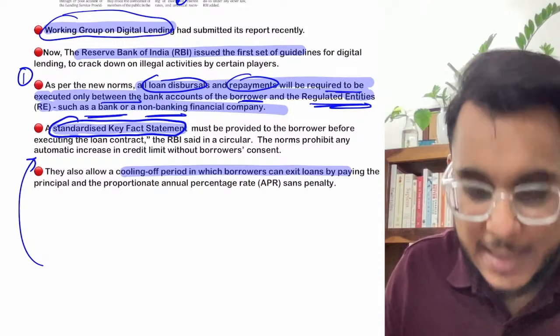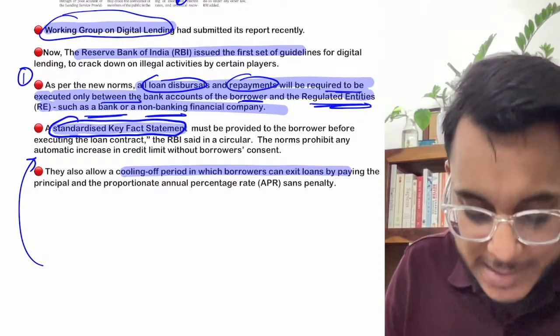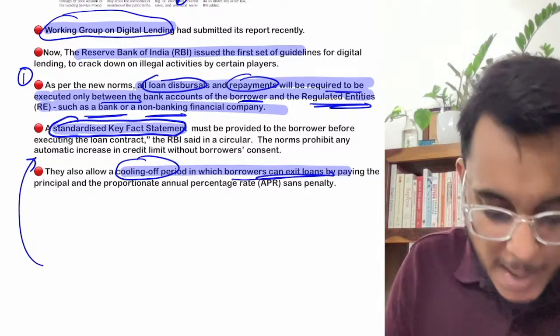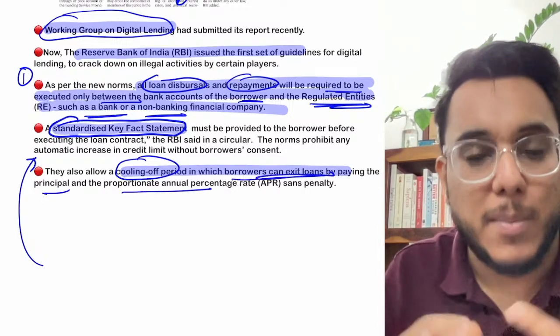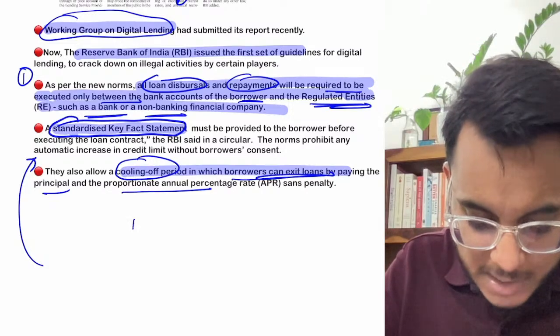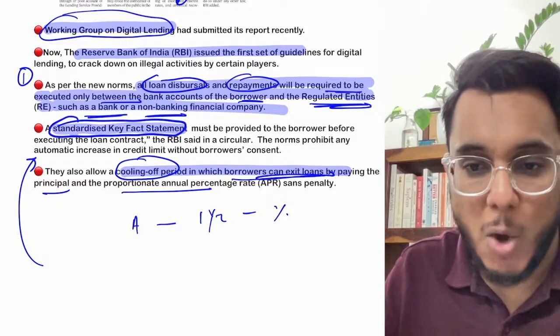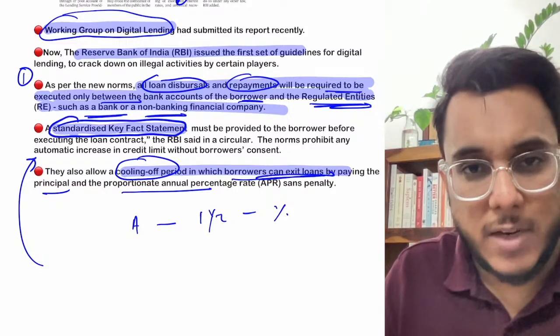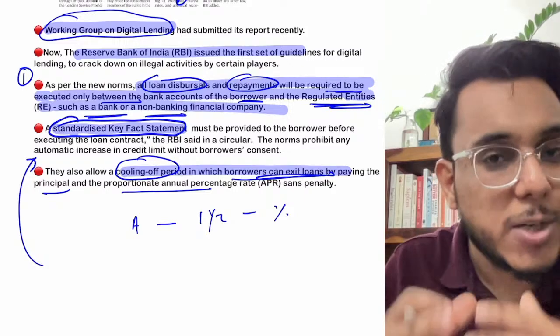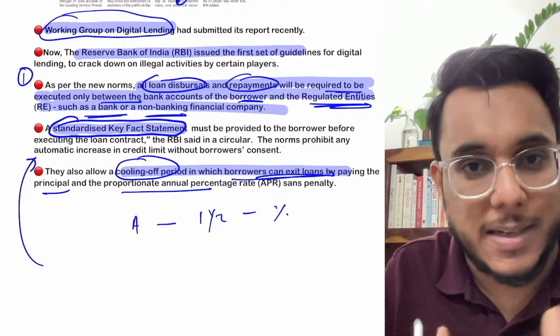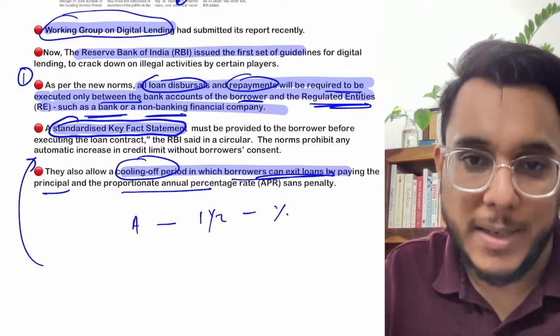And then the third thing is that there needs to be a cooling off period in which the borrowers can exit the loan by paying the principal and proportionate interest. Suppose Mr. A took a loan for 1 year at a particular interest rate. Now, if Mr. A wants to exit after 1 month or after 15 days, there needs to be a cooling period, so that within 1 month, within 15 days, within 7 days, you can exit. Such an opportunity also needs to be provided to the people.